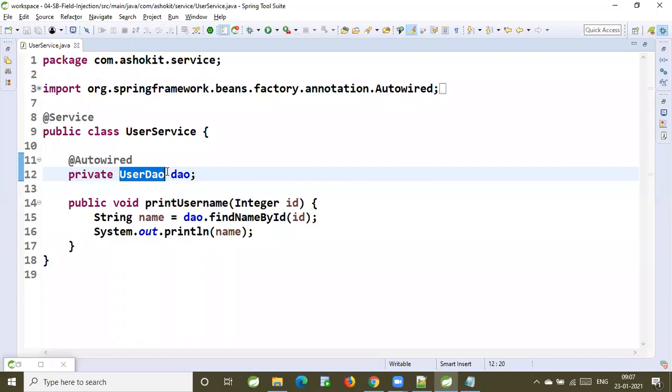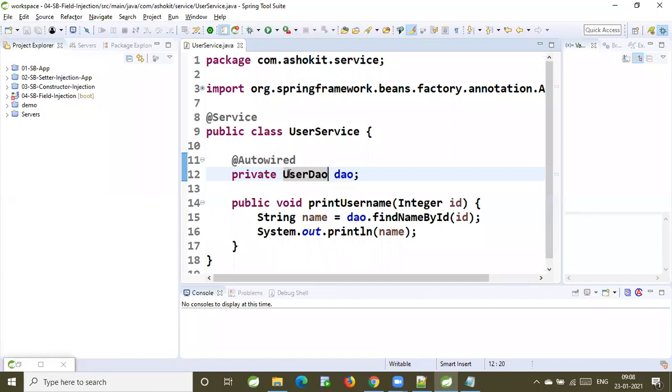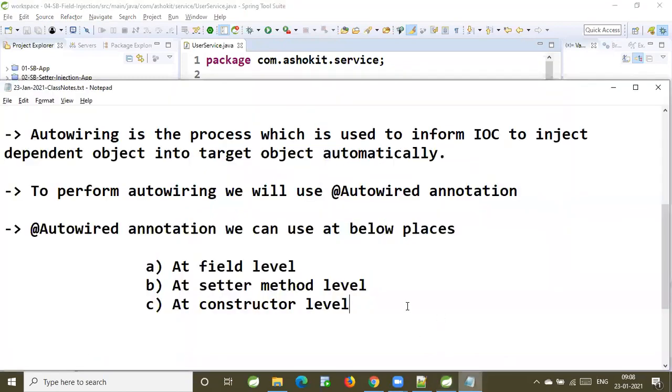The data type is UserDAO. Then the IOC container is going to check whether there is any object available for UserDAO. So based on the data type of the variable, it is going to identify the dependent object. So what is the default mode of auto-wiring? By type.